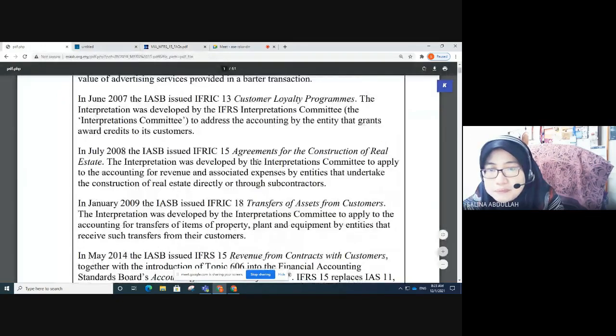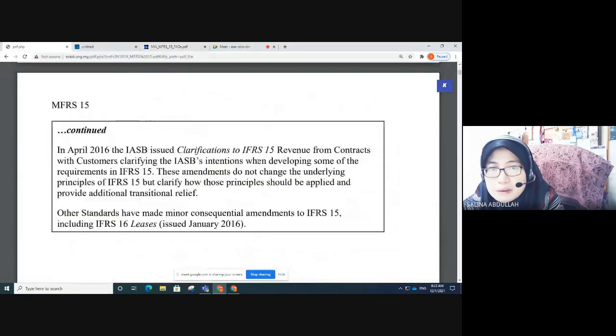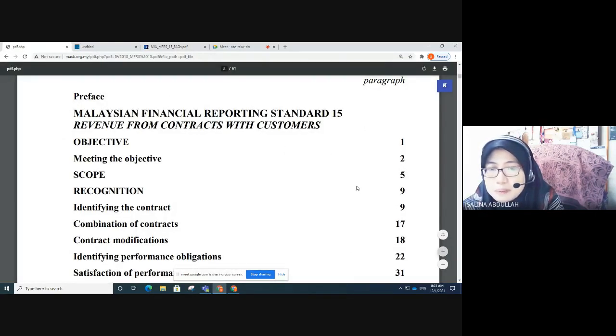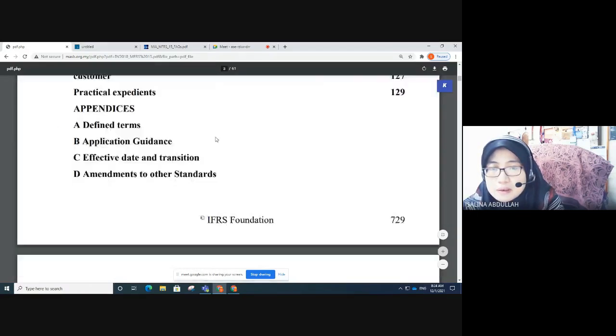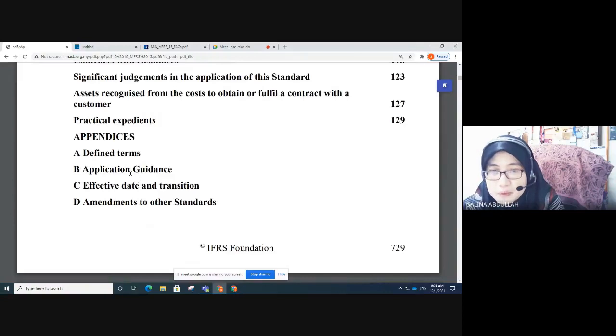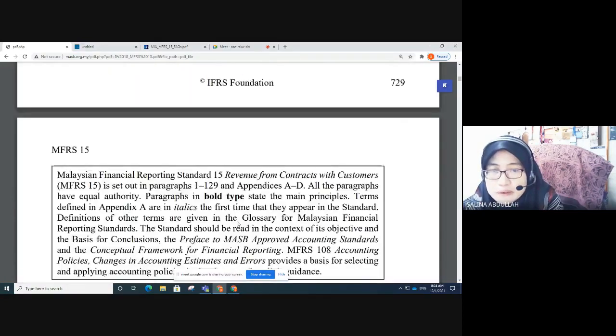So as I always mention to the student, please always refer to the table of content. You can see here, table of content in capital letter is the important point discussed in the standard. So here this standard also contains appendices. Always read defined terms and application guidance for you to refer to in different situations.